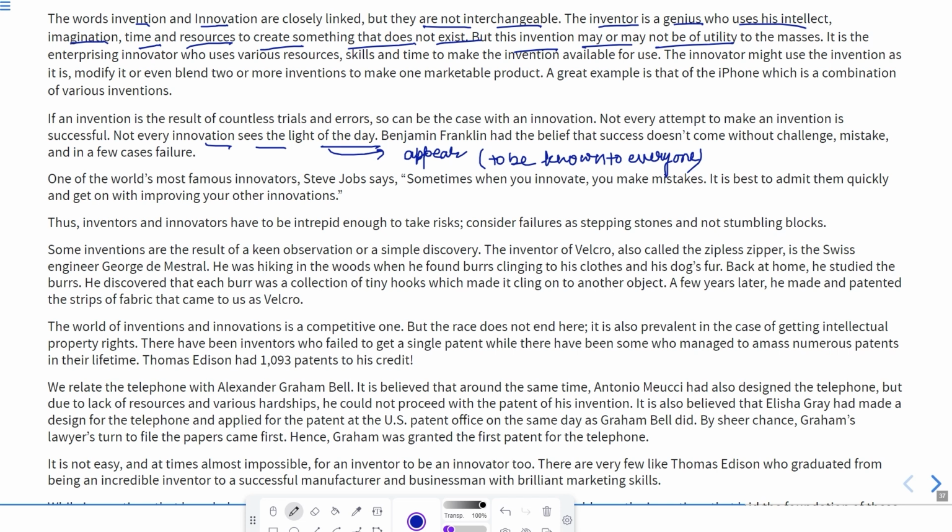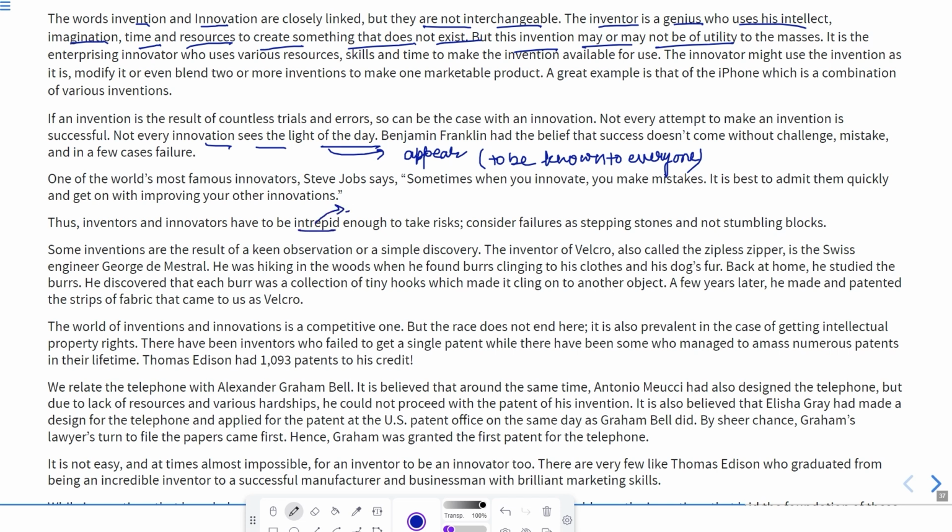It means whenever people make innovations, maybe they make mistakes, and they have to realize and admit it, accept their mistake, confess it at the same time and try to improve it for the other innovations.